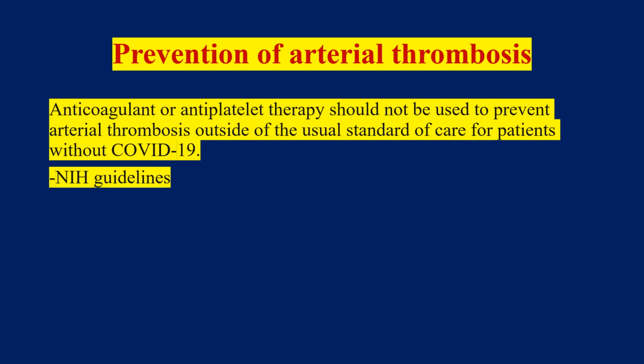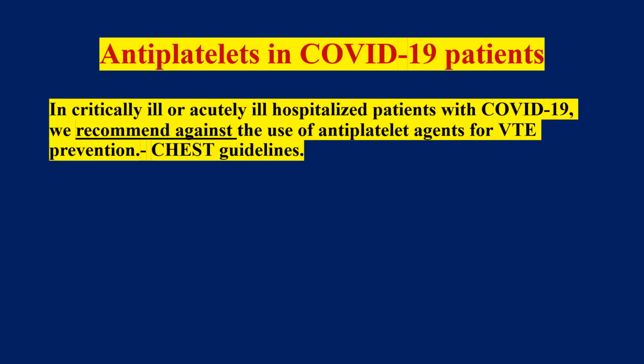Then prevention of arterial thrombosis. Anticoagulant or antiplatelet therapy should not be used for prevention of arterial thrombosis in patients who have COVID-19. We are not supposed to prevent arterial thrombosis by giving anticoagulants or antiplatelets. And what about the role of antiplatelets? In critically ill or acutely ill patients with COVID-19, the CHEST guidelines specifically state that there is no point in using antiplatelet drugs for prevention of venous thromboembolism in these patients.